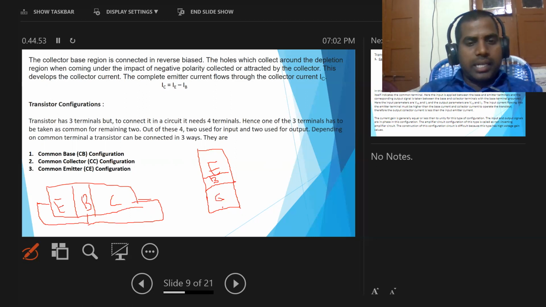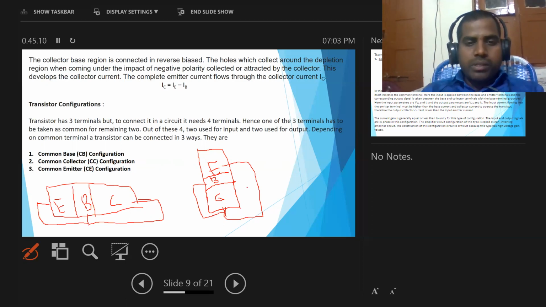Here the collector is taken as common for the base region and emitter region, like this. So it is called common collector configuration. Next one, common emitter configuration means like this.